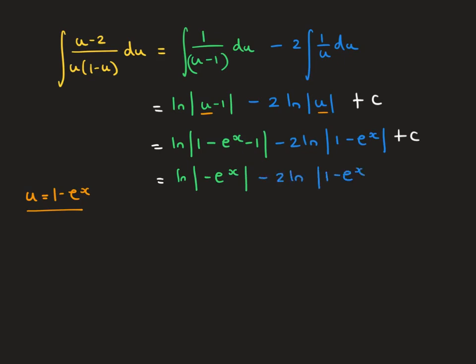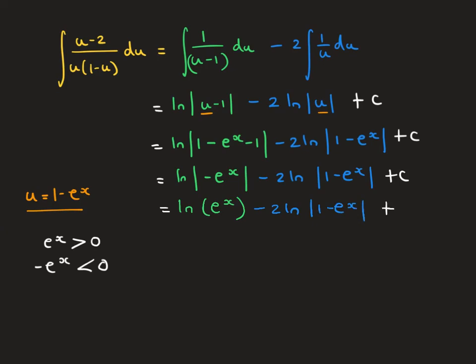Now that's really interesting because e to the x is always greater than 0. So that tells me that negative e to the x will always be negative. So when we take the modulus, this is going to give me ln of e to the x. And I know that that is simply equal to x. So I get x minus 2 ln 1 minus e to the x.